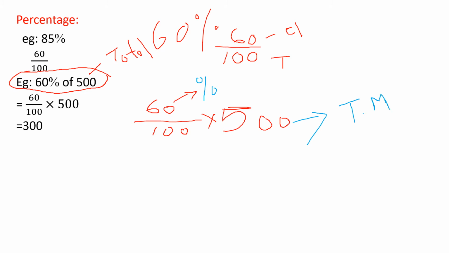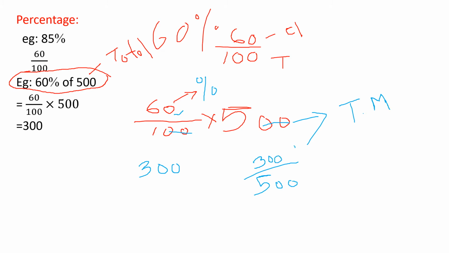Okay. Total mark or total amount, whatever it may be, 500 is the total. So here do the calculation. Here 2 zeros, here also 2 zeros, so you can cancel them. Now 6 into 5, 6 fives are 30. And you have one more zero, right? Don't forget this zero. So 300. So for 500, you got 300 marks.